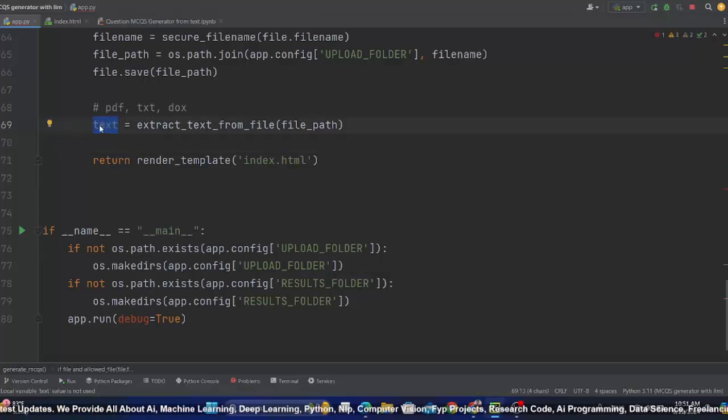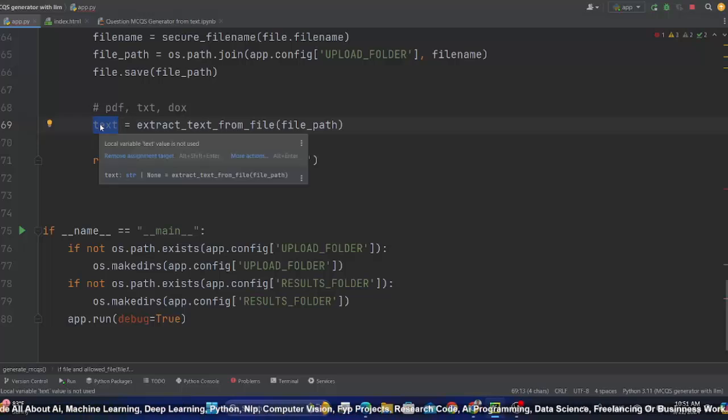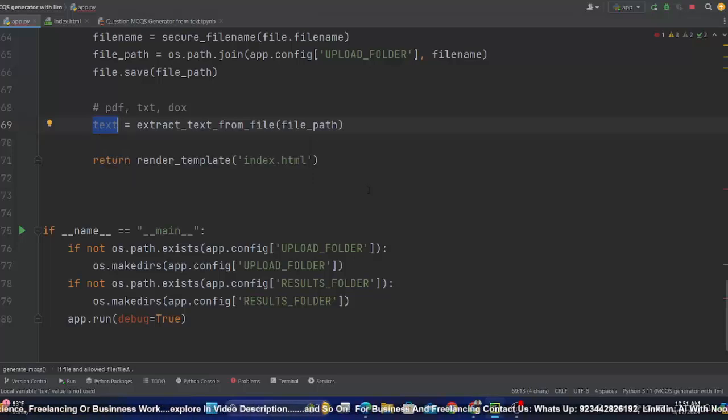We need to pass this text to a LLM model, generative AI model, with a prompt that will return us MCQs and 4 options and corrected answer, and then we will pass that MCQs to the result and we will display that in a proper appealing and professional page.